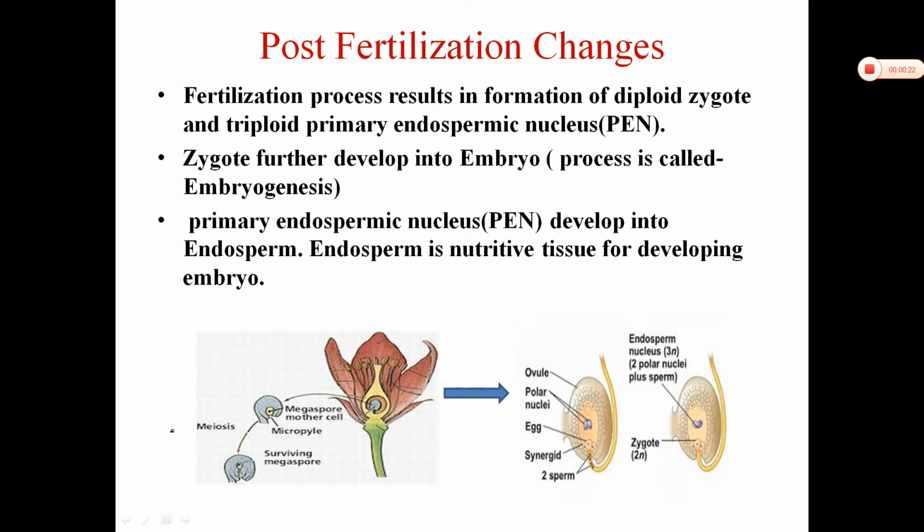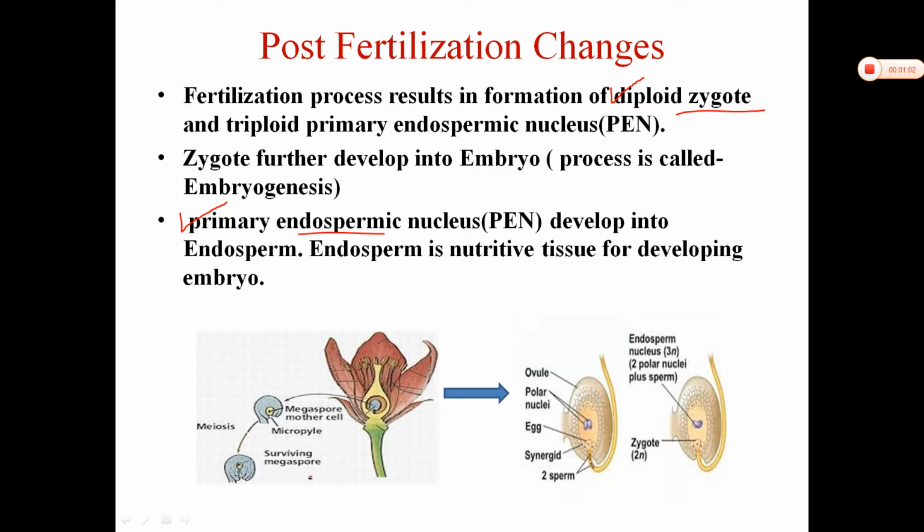In fertilization, two main events are taking place. It is called double fertilization. In that, a diploid zygote is produced by the union of a male gamete and a female gamete. And from another male gamete and the secondary nucleus, it forms the primary endospermic nucleus. So the primary endospermic nucleus and the diploid zygote are formed in the process of fertilization.